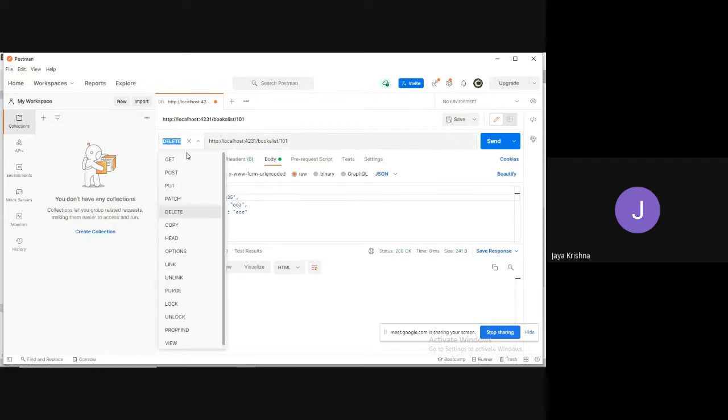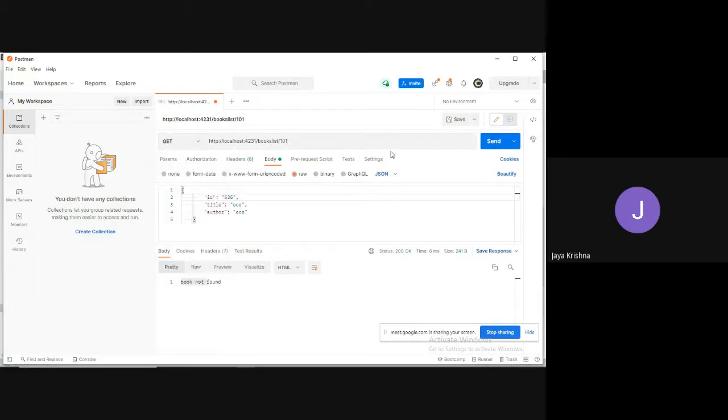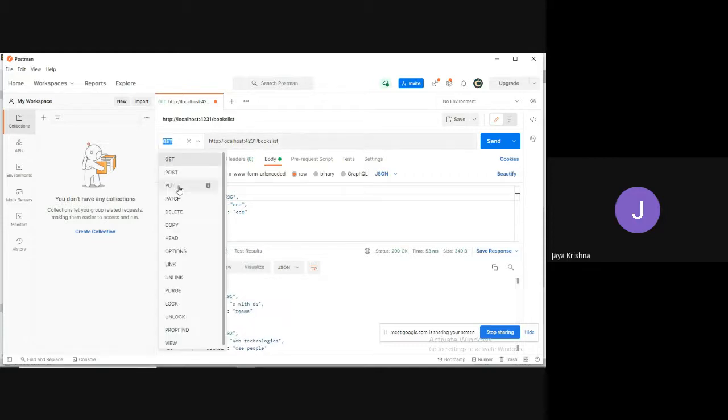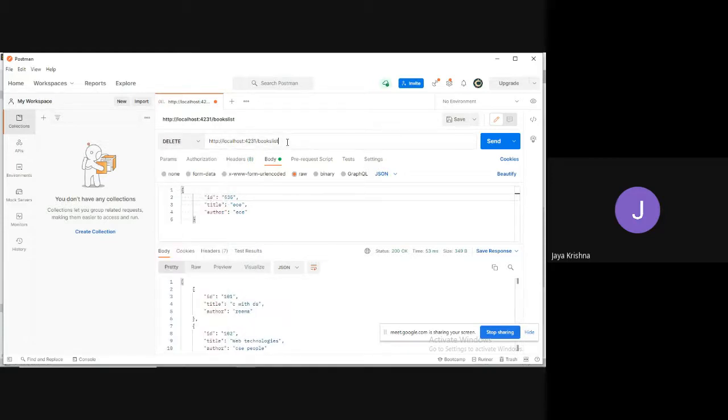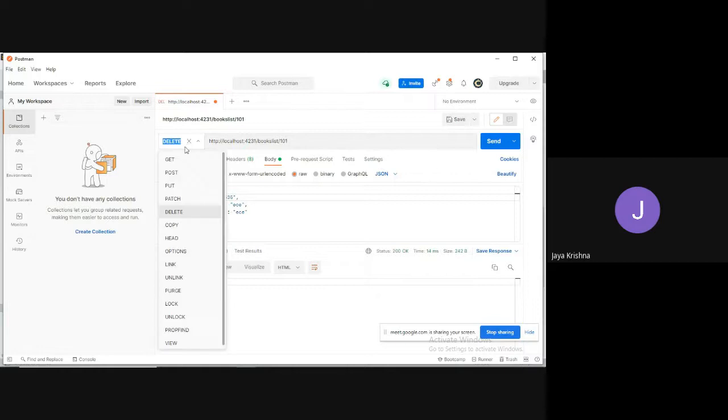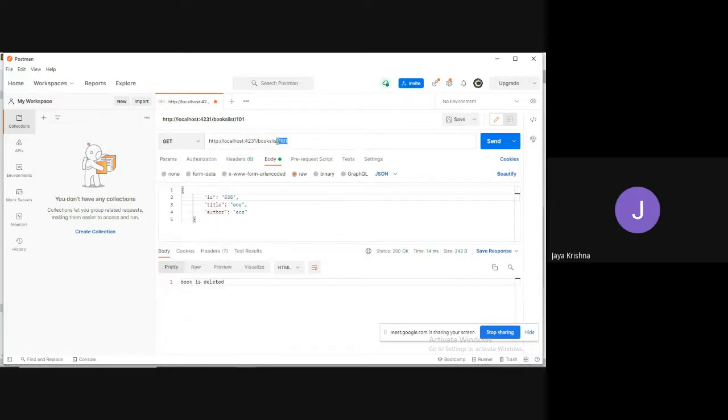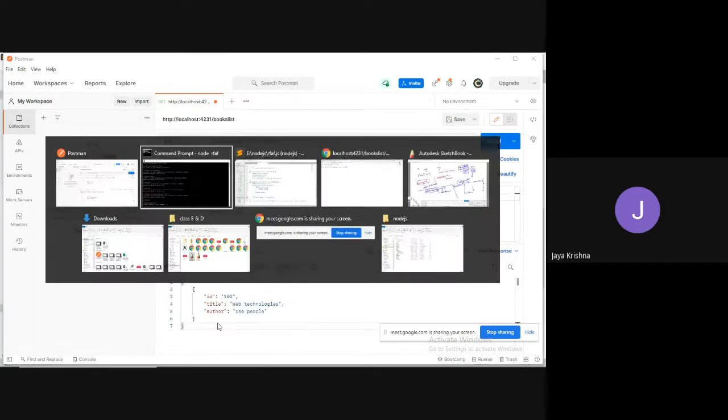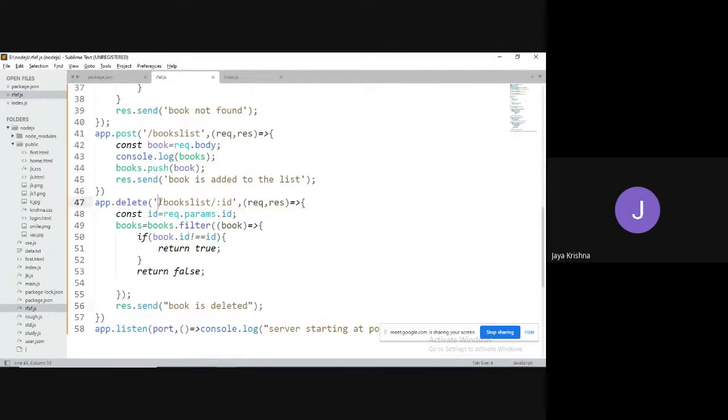Before that, I do a get to see what values are there. 101, 102 are there. Now I would like to delete 101. Click on send. It's deleted. Now if you want, you can check whether the book is there or not. Click on send. Only 102 is there. So this way you can delete through this API.